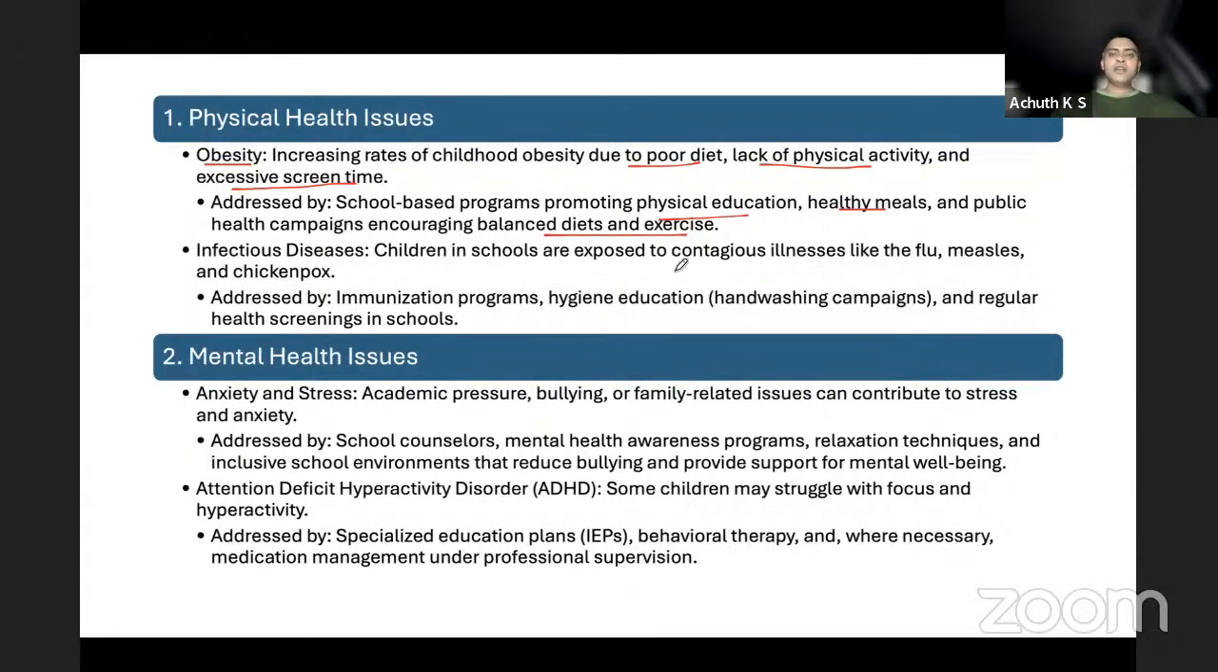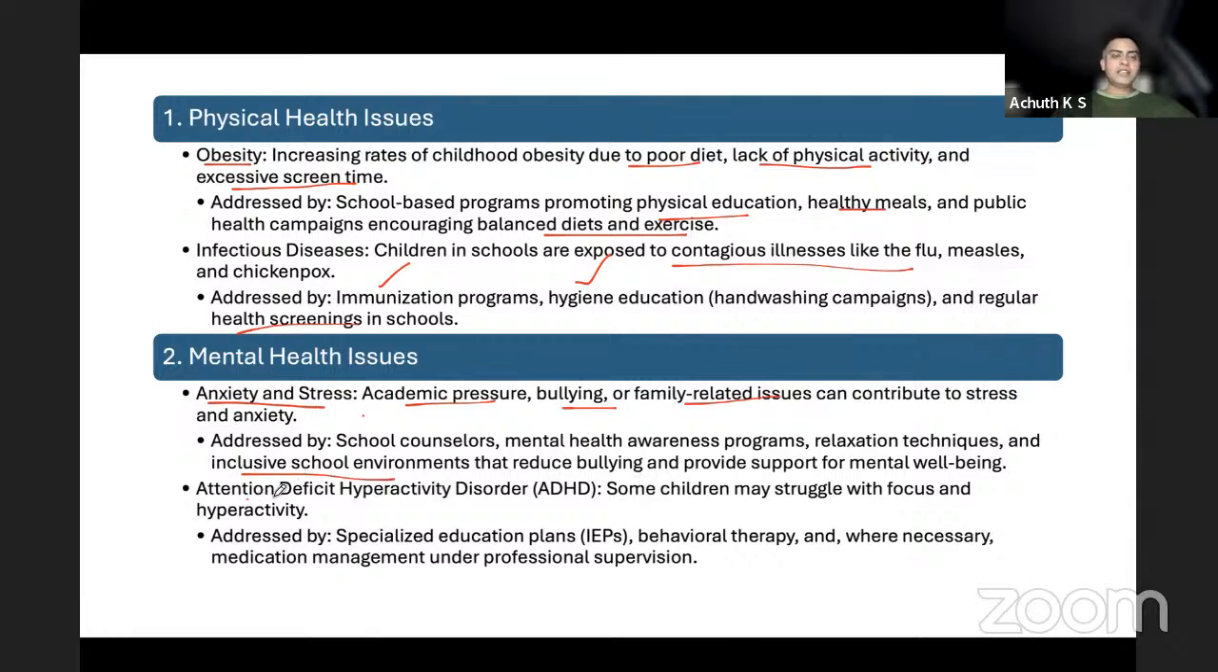Infectious diseases, contagious diseases like flu, measles, and chickenpox, are addressed again by immunization, hygiene, and regular screening at the schools. And we have mental health issues also, which are commonly neglected in India. Those are anxiety and stress, peer pressure. You have to get first rank. That is one of the things. Academic pressure, bullying, family related issues like separated families can cause stress and anxiety. School counselors, mental health programs, relaxation techniques, and inclusive school environments can address all these things.